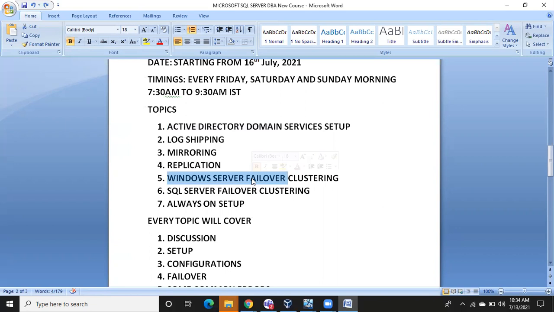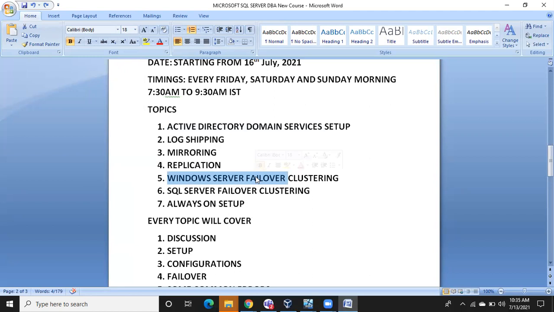In case you want to configure SQL Server failover clustering, or an Always On setup, we should have Windows Server failover clustering at the Windows level. Usually this can be taken care of by the Windows team. In some organizations the Windows team will ask for help from the SQL DBA team also. If you go for small companies or startup companies, they will ask for the help of SQL DBAs also.